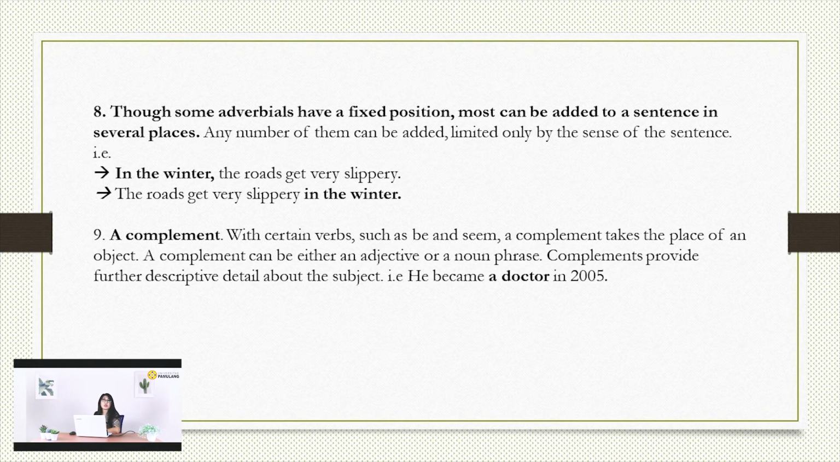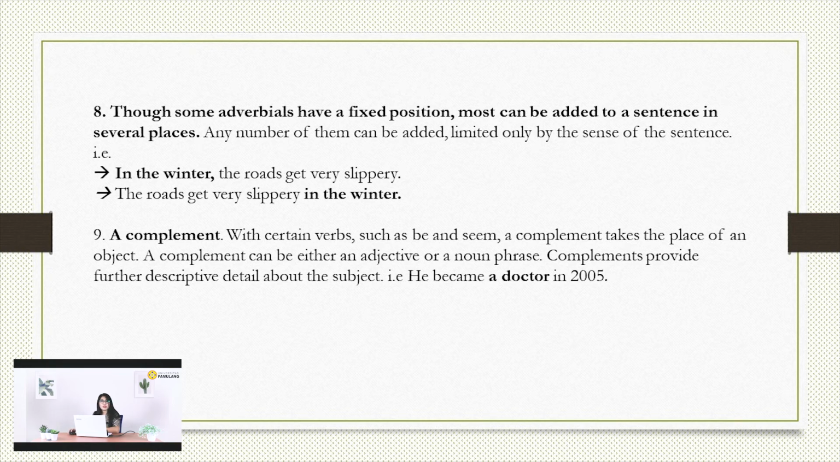Next, the last one is a complement. With certain verbs such as be and seem, a complement takes the place of an object. A complement can be either an adjective or a noun phrase. A complement provides further descriptive detail about the subject. For instance, he became a doctor in 2005. So a doctor is the complement.